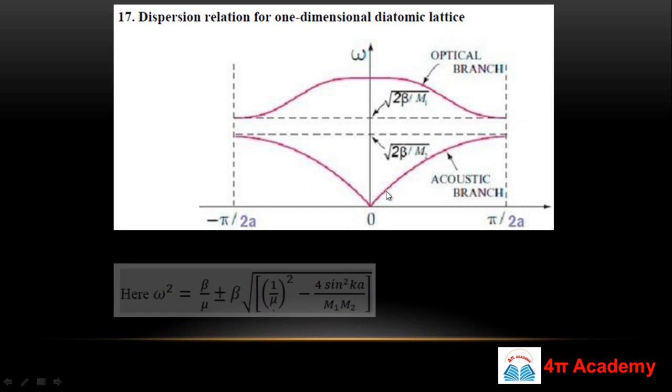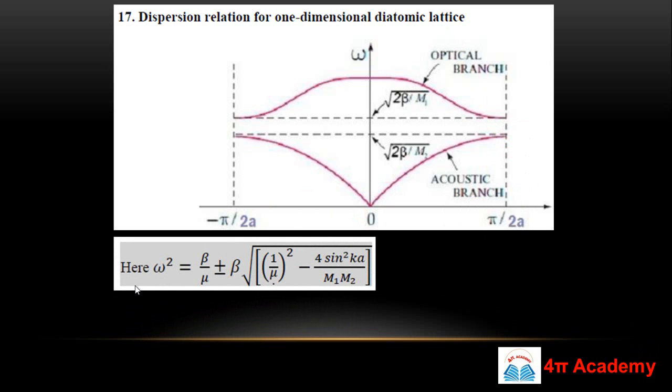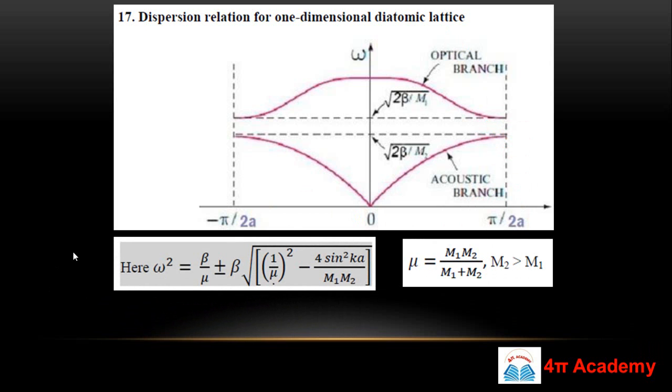So what is the formula here? The formula is omega square equals beta upon mu plus minus beta under root 1 upon mu square minus 4 sine square Ka upon m1 m2. So this is the dispersion relation between omega and K. Based on the values of K, if K is 0 you can calculate the value of omega.